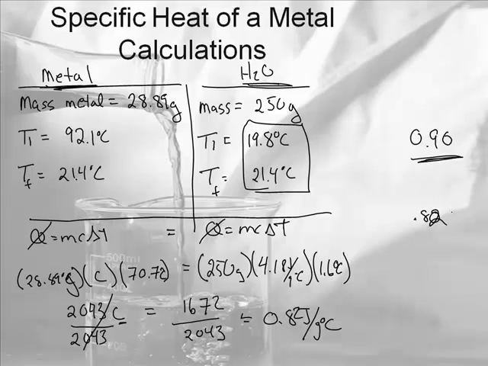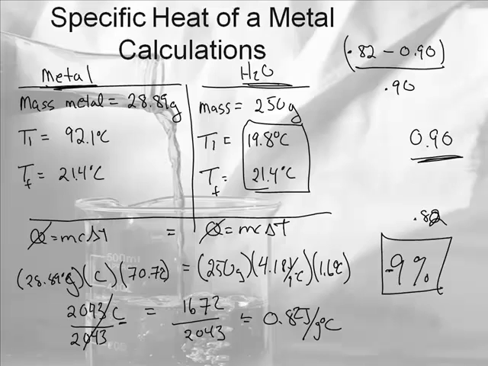If we were to actually calculate the percentage error, how would we do that, Mr. Sams? Well, we take what we got, 0.82, minus what we should have got, 0.90. All that divided by what we should have got, 0.90. So negative 0.08 divided by 0.9 times 100 is roughly 9% error. And it'd be negative 9%, meaning we were lower than the accepted value. That's correct.